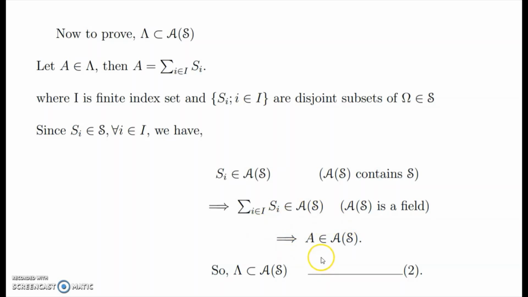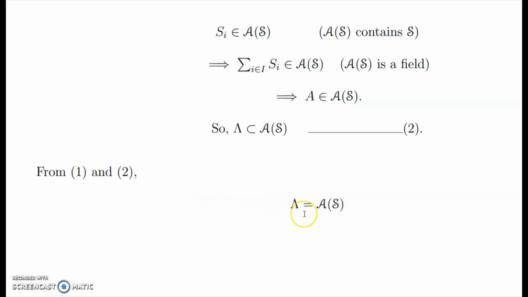That is, A belongs to A of S. This A belongs to lambda implies A belongs to A of S, so lambda is a subset of A of S. Put it as 2. From 1 and 2, lambda equals A of S.